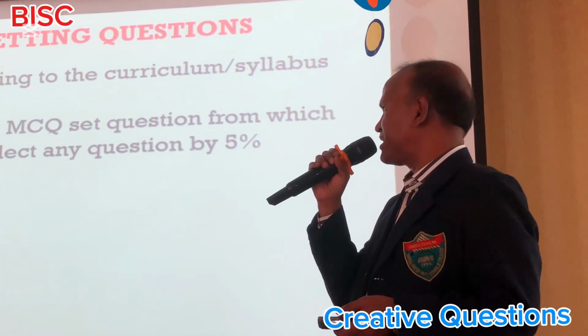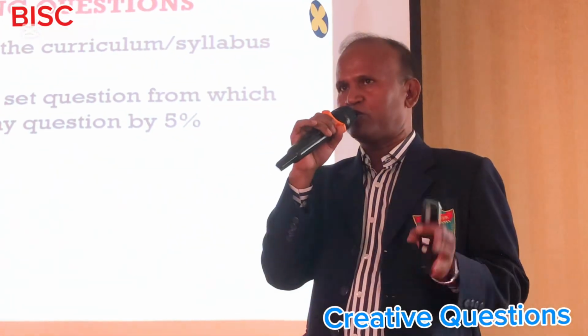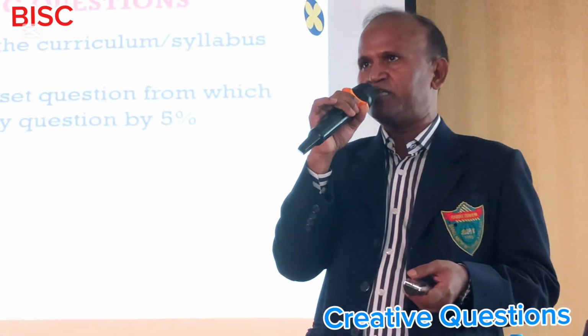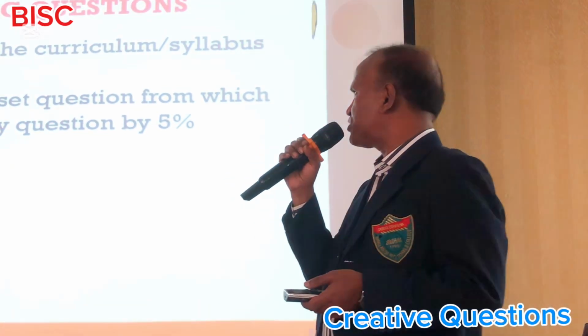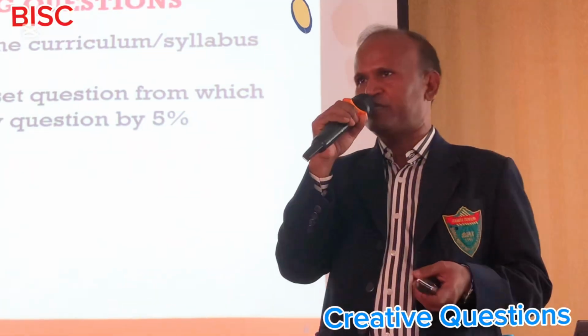So when setting the question set, we have to think about that. At least 3 distractors: the total is 4 options, but the 3 distractors should be such that there is a possibility of any option being selected by 5% of students.